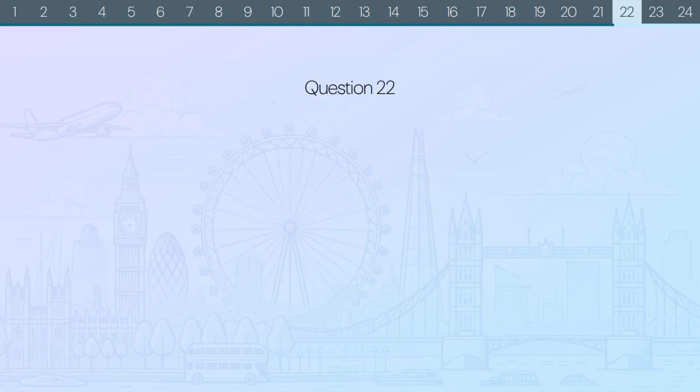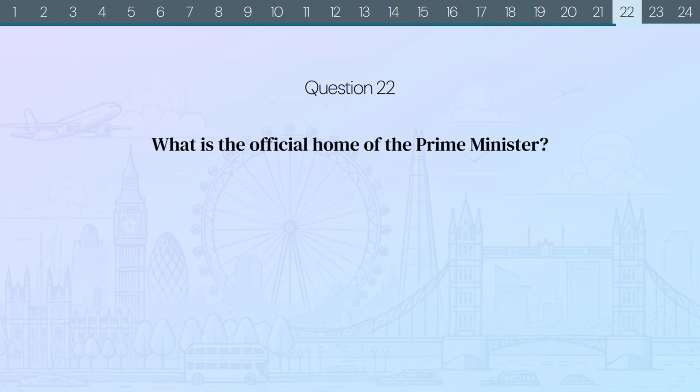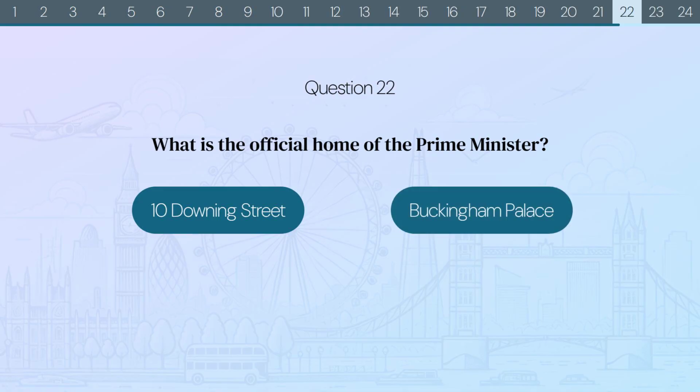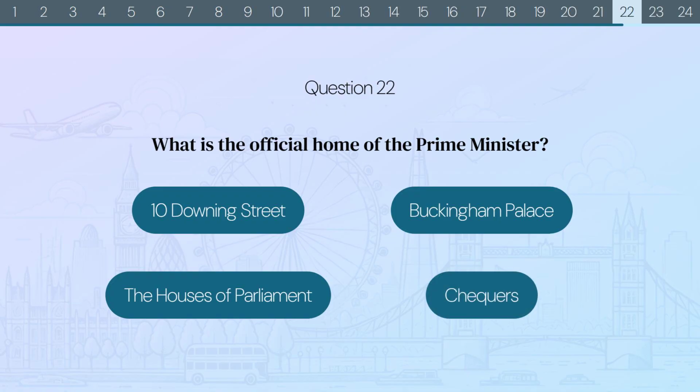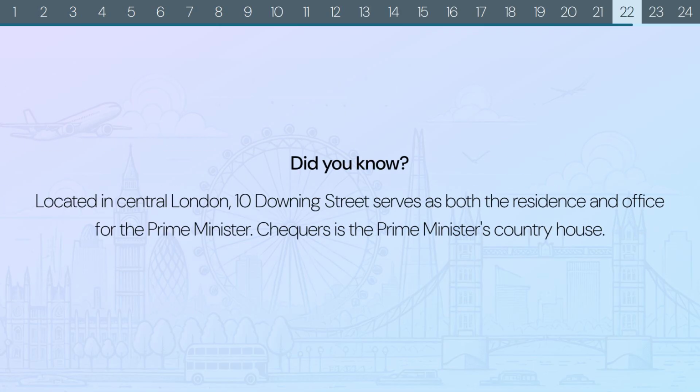Question 22. What is the official home of the Prime Minister? 10 Downing Street, Buckingham Palace, the Houses of Parliament, or Chequers? The correct answer is 10 Downing Street. Did you know? Located in central London, 10 Downing Street serves as both the residence and office for the Prime Minister. Chequers is the Prime Minister's country house.